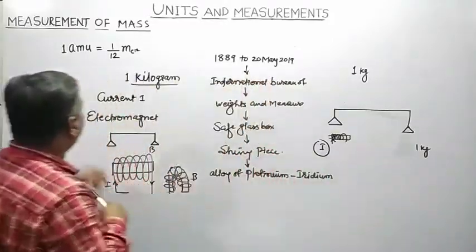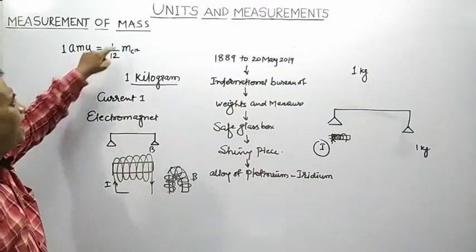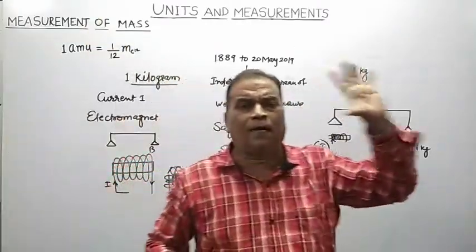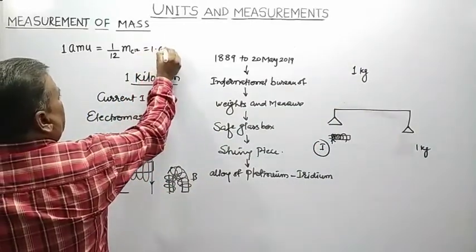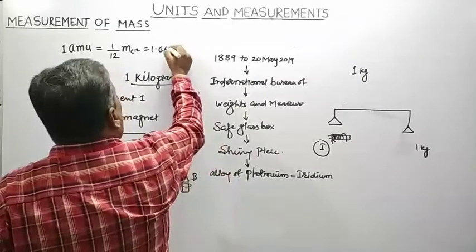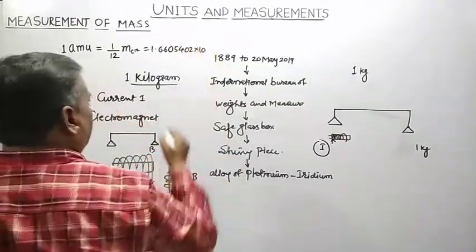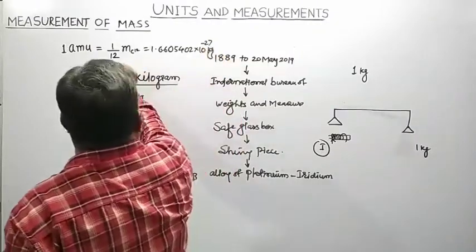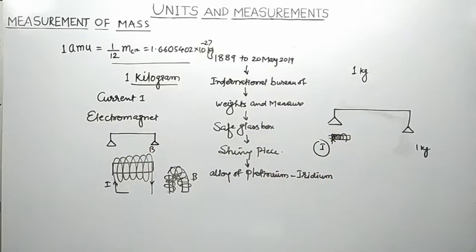One atomic mass unit is equal to 1/12 of the mass of an unexcited carbon 12 atom, and its value is 1.6605402 into 10 to the power minus 27 kilogram.